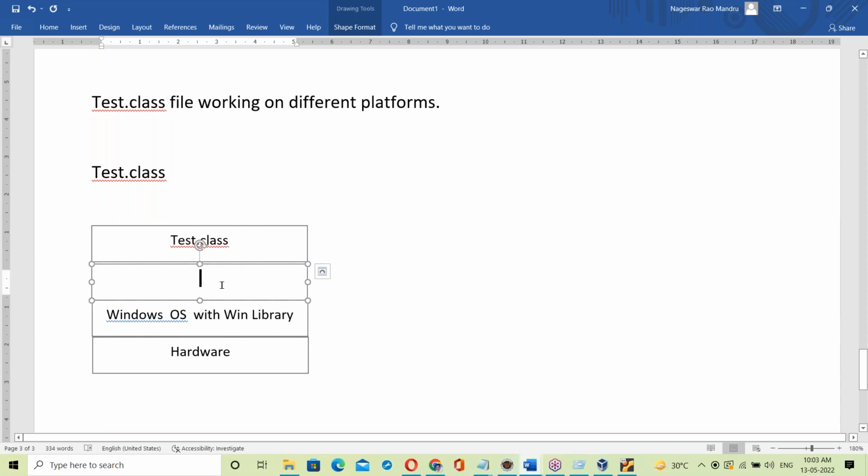What is that layer? Anyone can guess it?